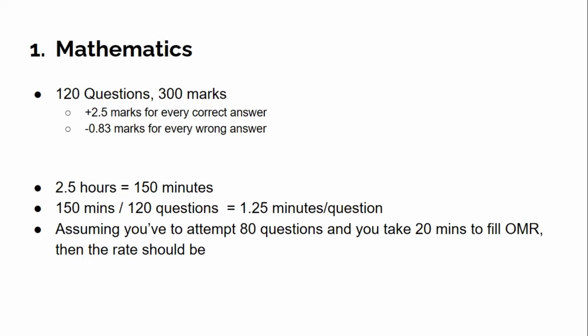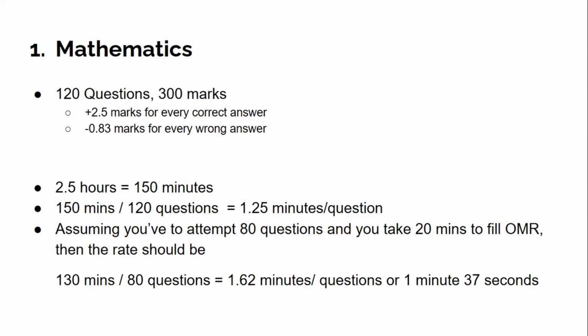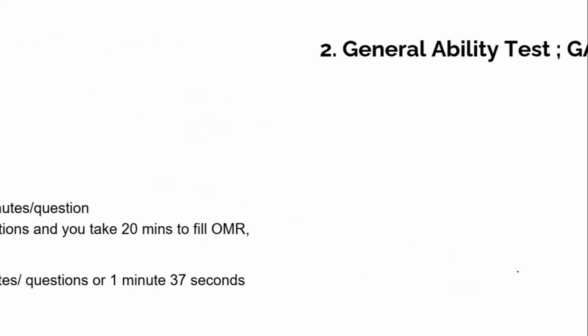After subtracting 20 minutes from 150, we have 130 minutes and 80 questions. So you approximately have 1.62 minutes per question, or let's say 1 minute 37 seconds. So let us assume that we will have 1 minute and 30 seconds for solving each and every question. And we will approach our mathematics syllabus using this analogy, 1 minute 30 seconds.